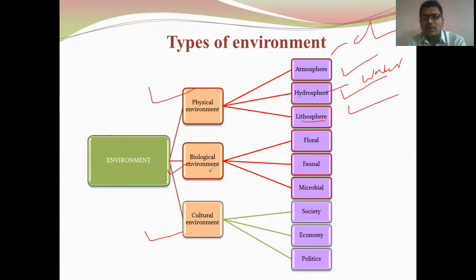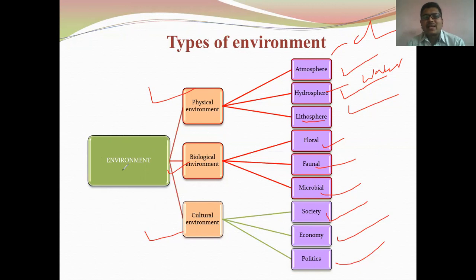Then the biological environment is subdivided into three types. Floral is all about flowers, trees, and different members of the plant group. Faunal is all about animals, such as tiger and lion. Microbial is all about microorganisms, such as different bacteria and viruses. Then the cultural environment is about society, economy, finance, and politics.